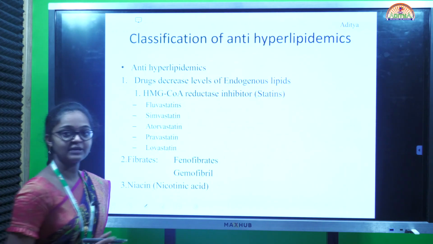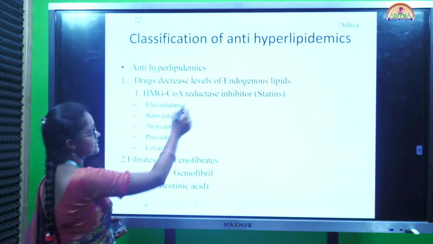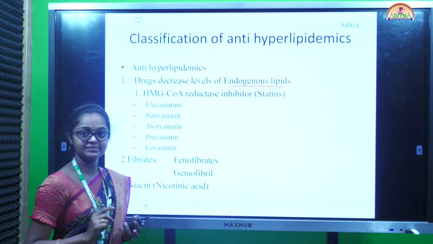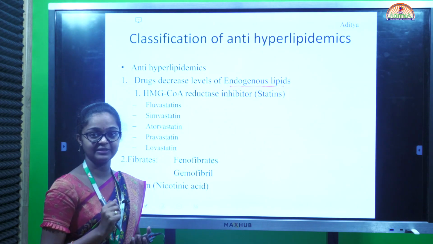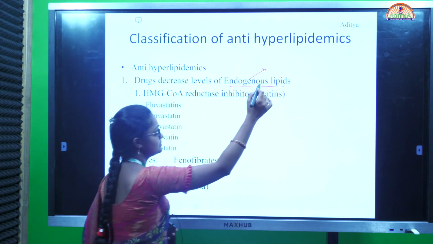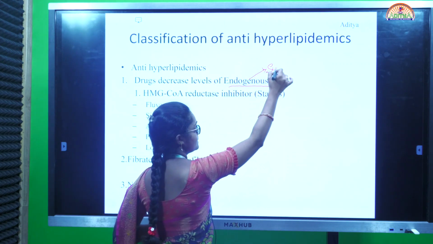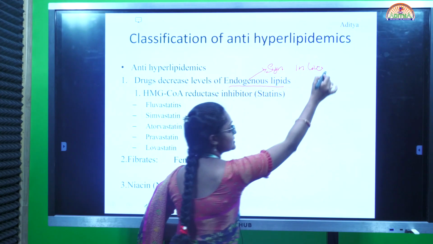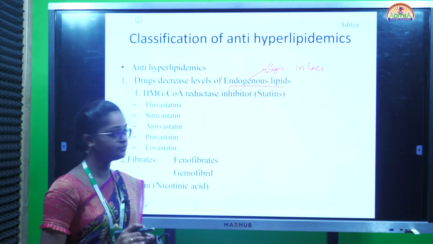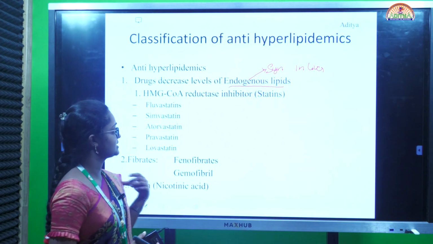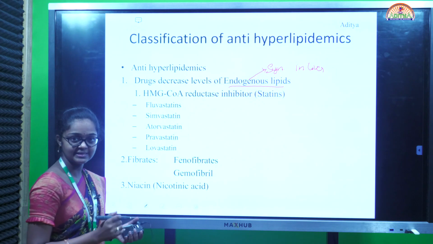Classification of anti-hyperlipidemics involves drugs that decrease levels of endogenous lipids. Lipids are of two types, endogenous lipids and exogenous lipids. Endogenous lipids are synthesized in the liver, whereas exogenous lipids are given through food. Drugs that decrease levels of endogenous lipids include HMG-CoA reductase inhibitors.